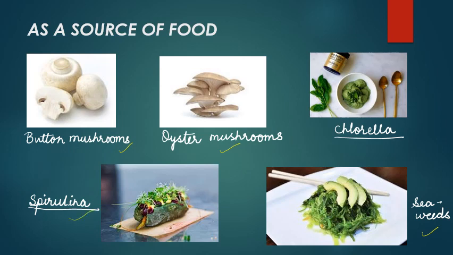Spirulina is a blue-green alga and it grows on the surface of alkaline lakes. It is a truly remarkable food source with phenomenally high protein content and rich reserves of many vital nutrients, including vitamin B12. Protein content in spirulina is higher even than that in fish, meat, and eggs. Then chlorella. It is a single-celled green alga and it is a rich source of minerals and vitamins. So these are the commercial uses of microorganisms.